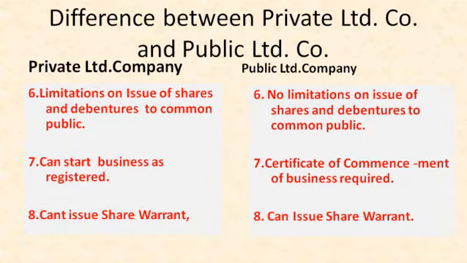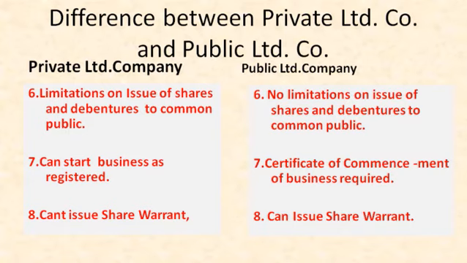Next, sixth point, private limited companies have limitations on issue of shares and debentures to the common public. Means a private limited company cannot issue shares and debentures to the common public by issuing a notice or prospectus in a newspaper. But in public limited company, there is no limitation on issue of shares and debentures to the common public. Means a public limited company can issue a prospectus and notice in the newspaper to sell their shares.